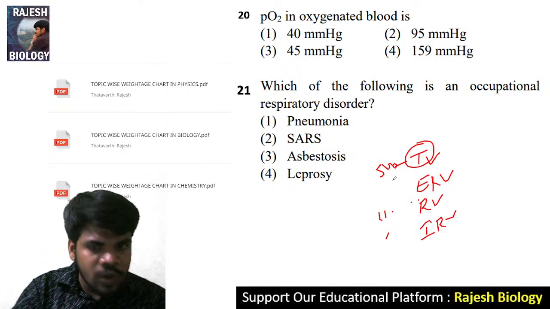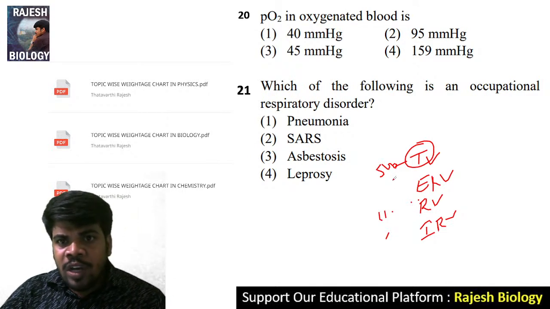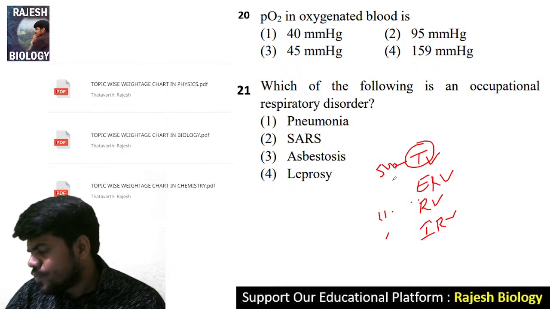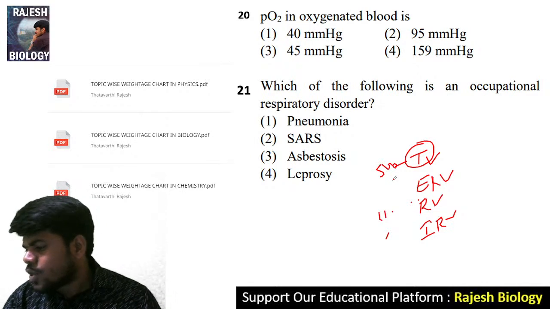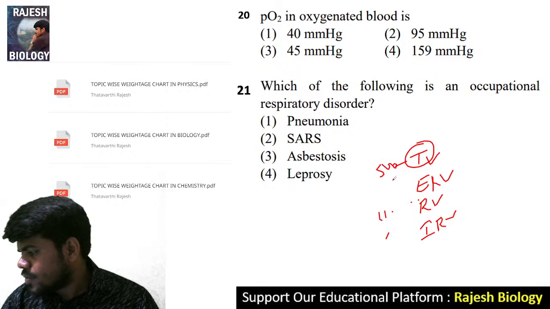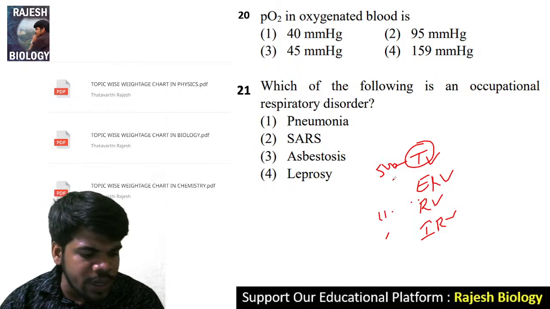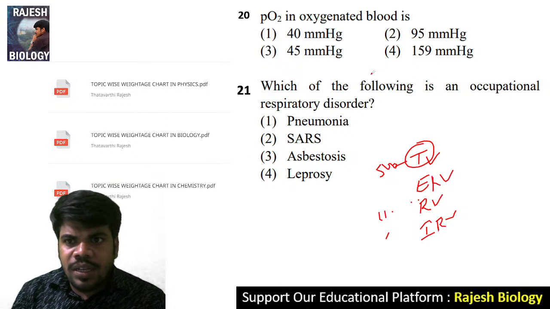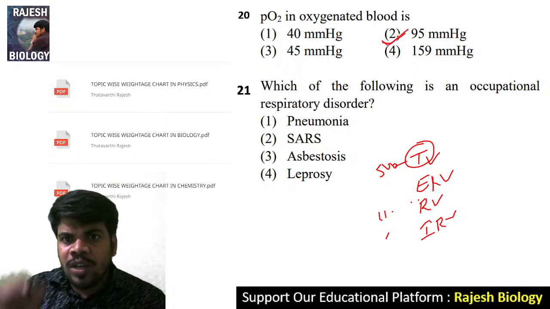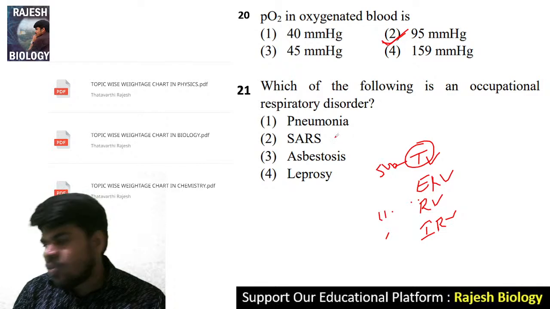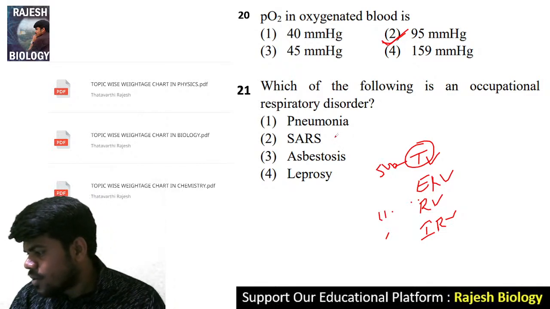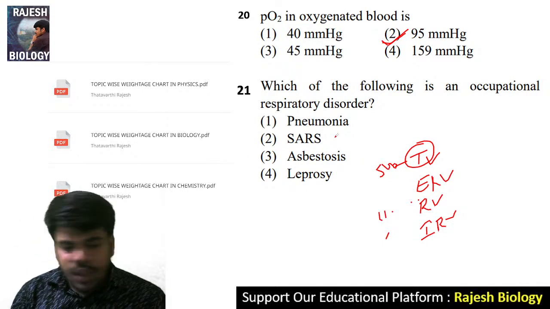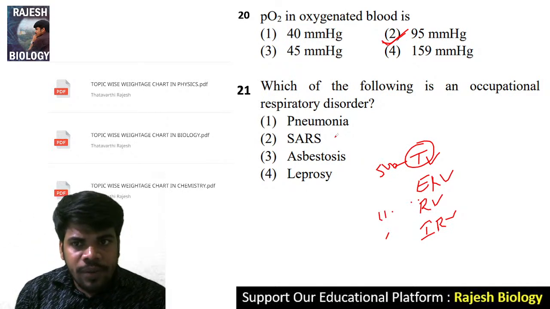Come to question number 20. PO2 in oxygenated blood is. So the students who like this code, you can give the like. Question number 20. Yes, the right answer is 95 mmHg. PO2 in oxygenated blood is 95 mmHg. It is also a very easy technique. Yeah, thank you. One person likes this. 7% are liking this.